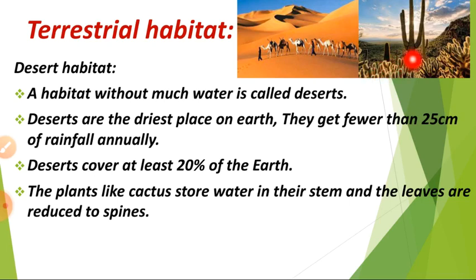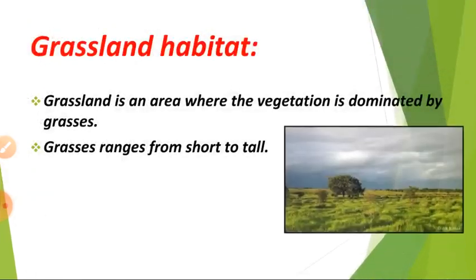They have a long stem. This part is called the stem; every part here is called the stem. They store water and minerals in the stem area, and the leaves are reduced into thorns, or spines. And it performs the photosynthesis function. They get just 25 centimeters of rainfall per year. And then grassland habitat.